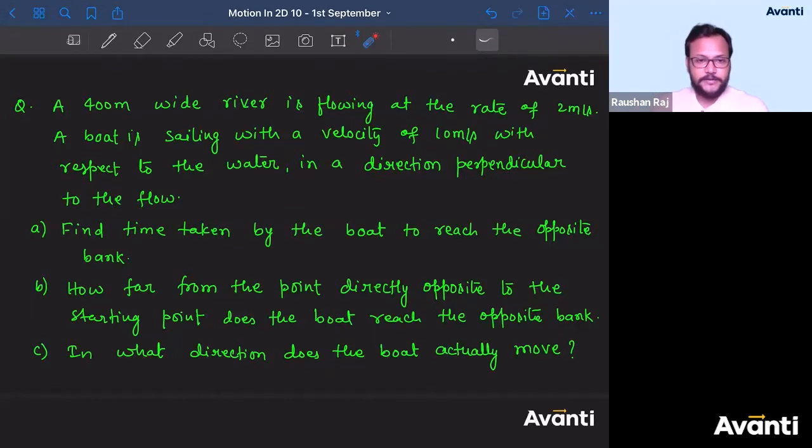A 400 meter wide river is flowing at the rate of 2 meters per second. Are you sure, Tanmay? Because I'm not that sure. A 400 meter wide river is flowing at the rate of 2 meters per second. A boat is sailing with a velocity of 10 meters per second with respect to the water in a direction perpendicular to the flow. First question. Find the time taken by the boat to reach the opposite bank.